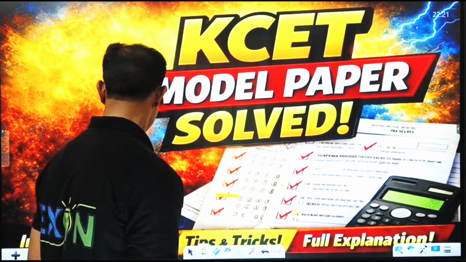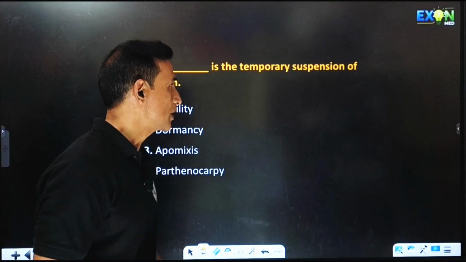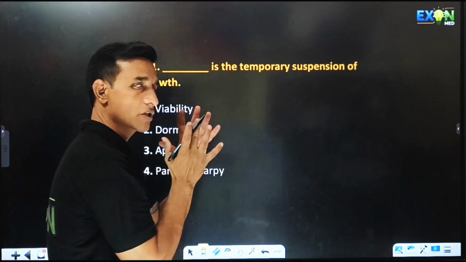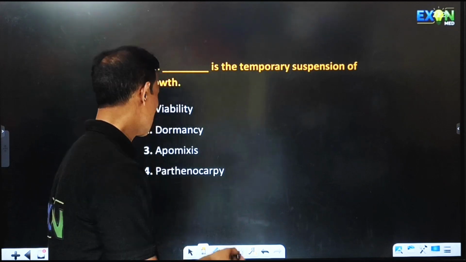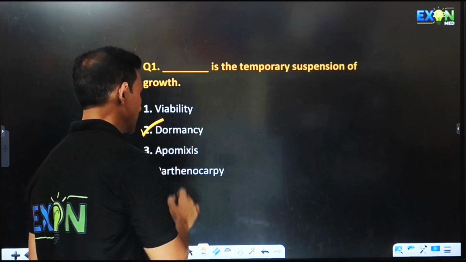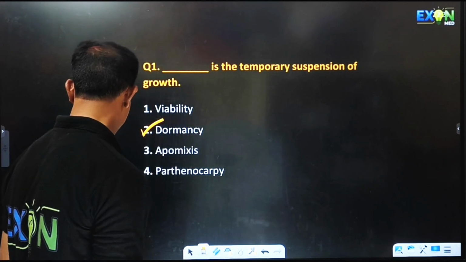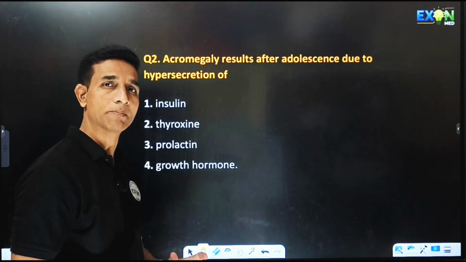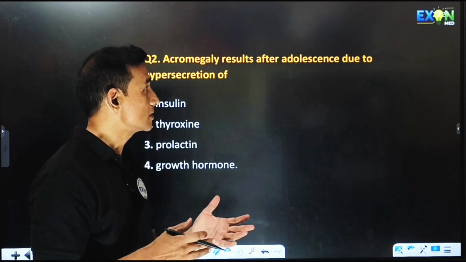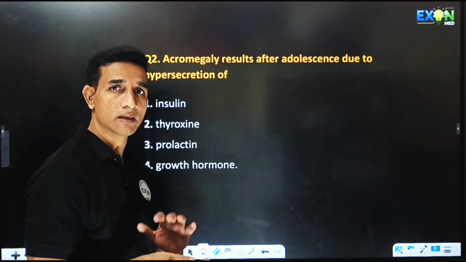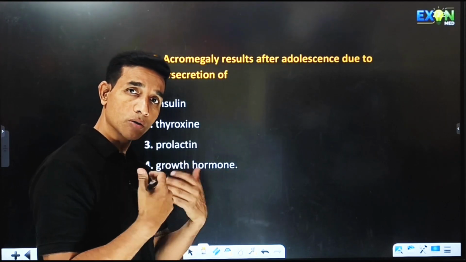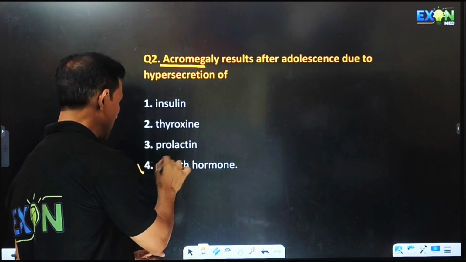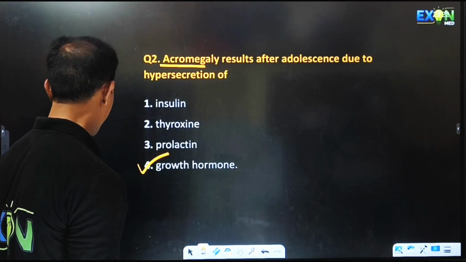First one, dash is a temporary suspension of growth. Growth suspension we call dormancy, so the answer will be 2. Next, acromegaly results after adolescence due to the hypersecretion of what? Acromegaly is a disorder where more growth hormone is secreted. Hence, the answer will be growth hormone.